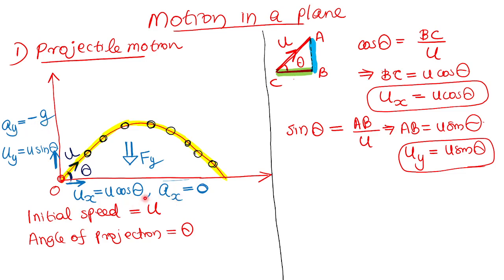These are the fundamentals in projectile motion. Ux is u cos theta, uy is u sin theta, ax is 0 because there is no force in the horizontal direction. Ay will be minus g because in vertical direction there is force, hence acceleration.